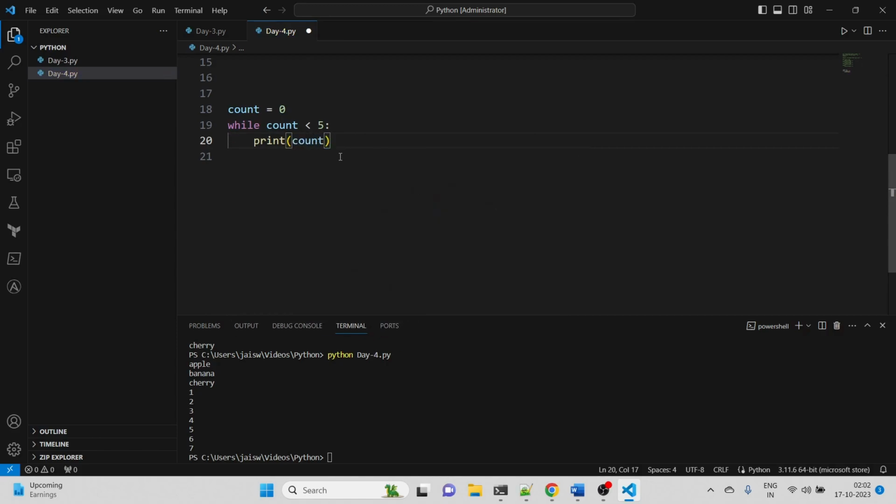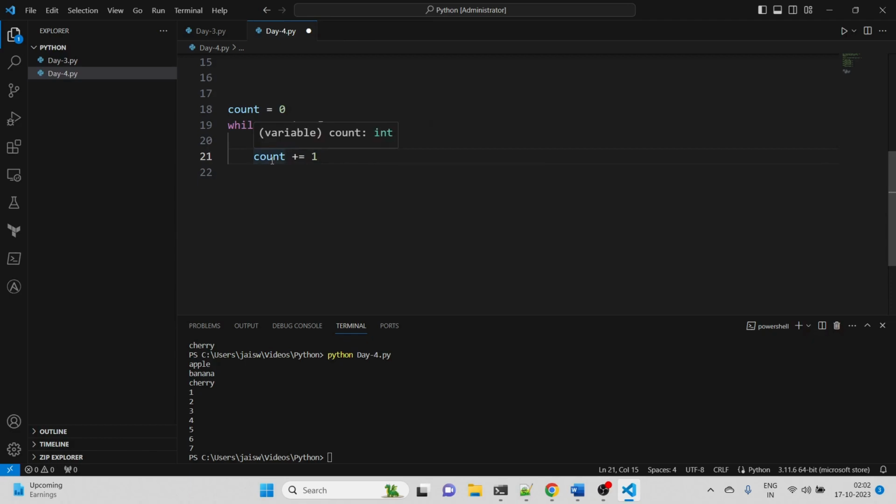The next thing we put is count plus equal to 1. First count is 0, the condition is checked, and since 0 is less than 5 and the condition is true, it will print count, that is 0.